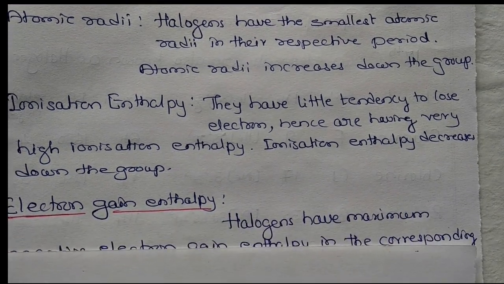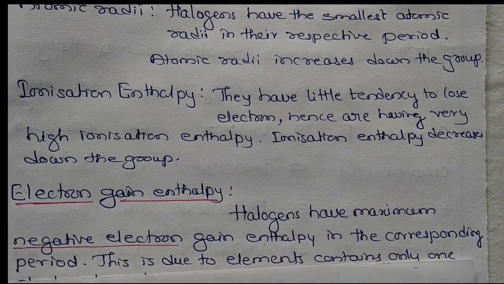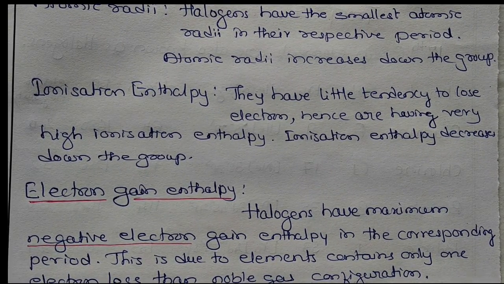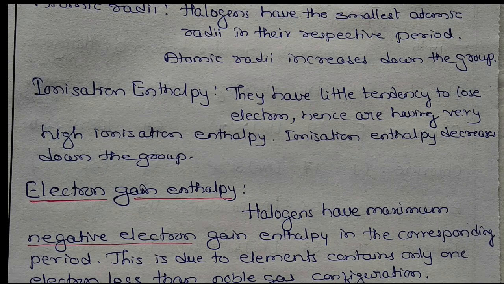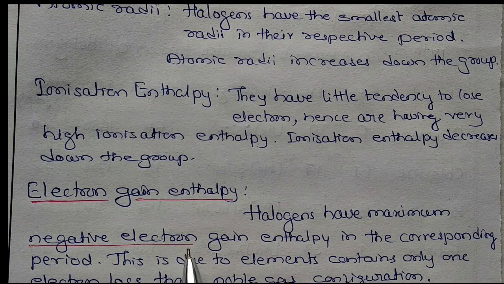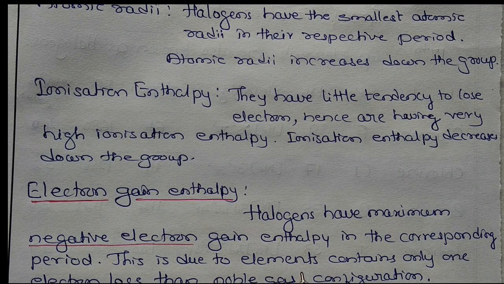Next is the electron gain enthalpy. Electron gain enthalpy means what? To get an electron. Halogens have maximum negative electron gain enthalpy in the corresponding period. This is because the element contains only 1 electron less than the noble gas configuration.